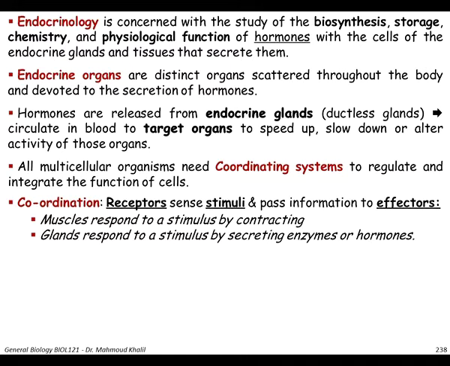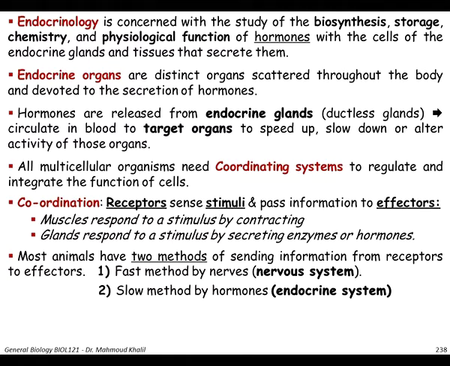The two major effectors in our human body are the muscles and the glands. The muscle can respond either by contracting or relaxing, and the gland can respond as an effector organ by stimulating the secretion of a hormone or even an enzyme.